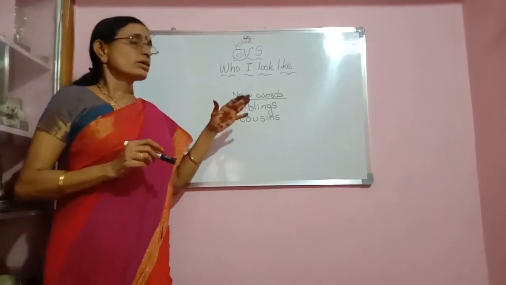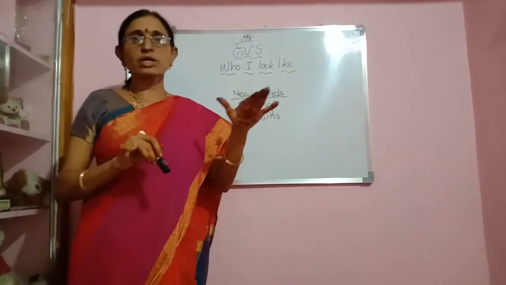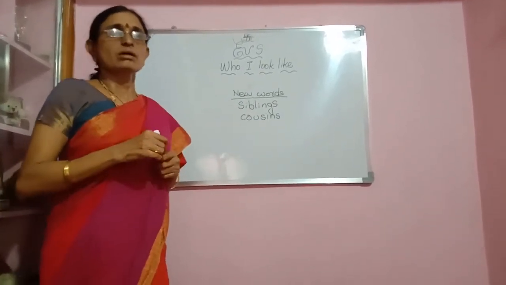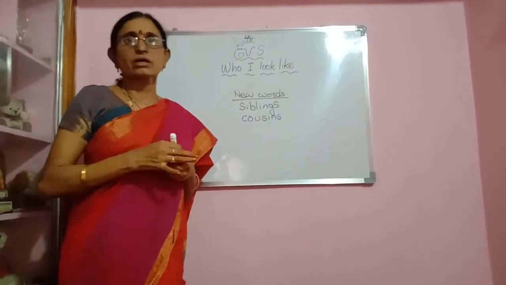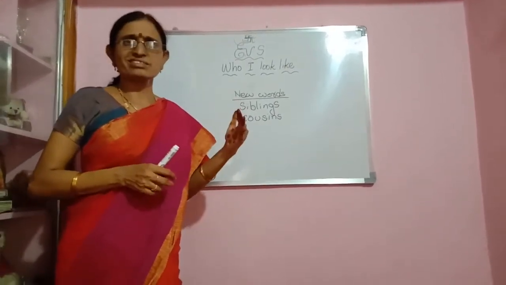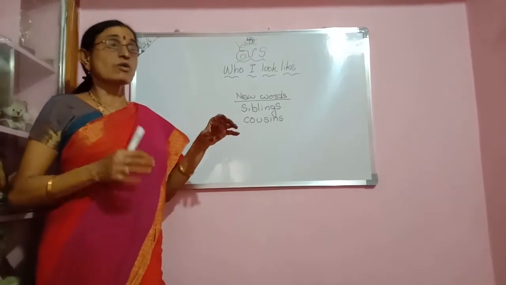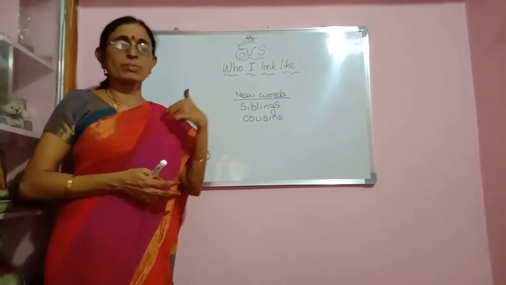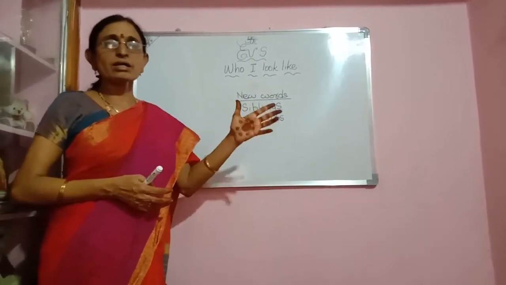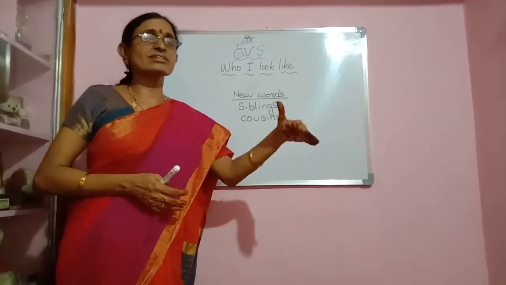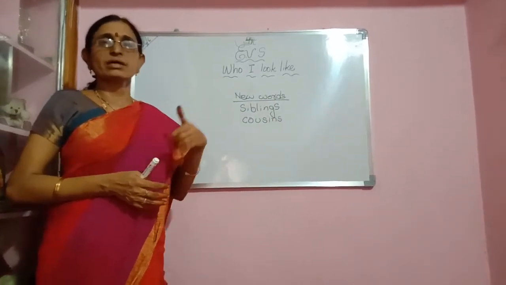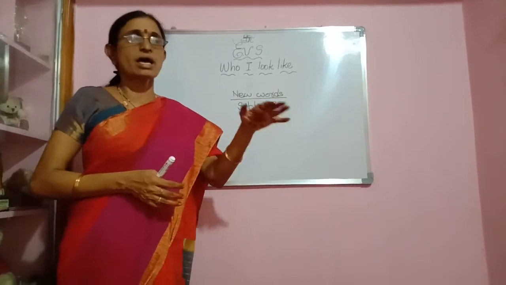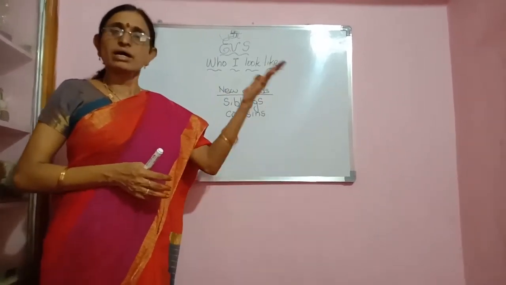In the same way, if you belong to a joint family, you might have cousins. Who are cousins? First of all, our parents' siblings are our uncles and aunts. Their children are our cousins.